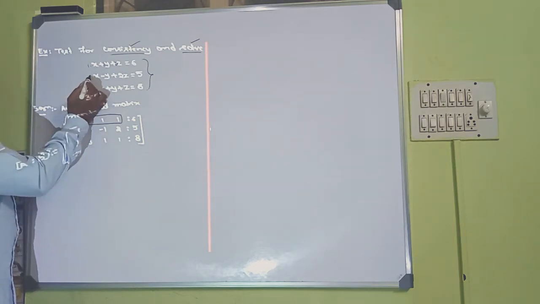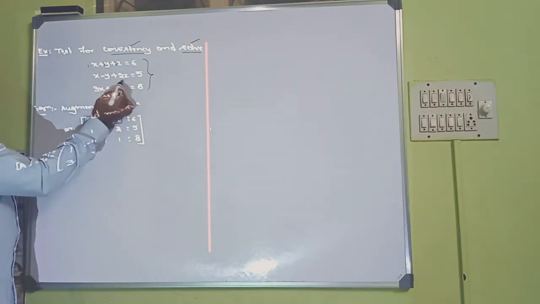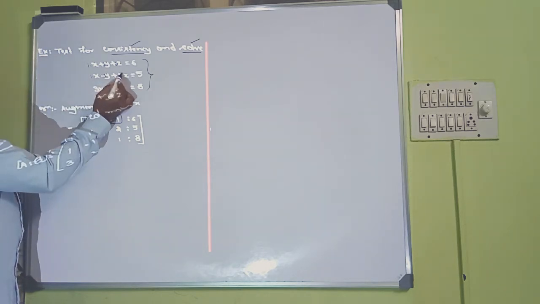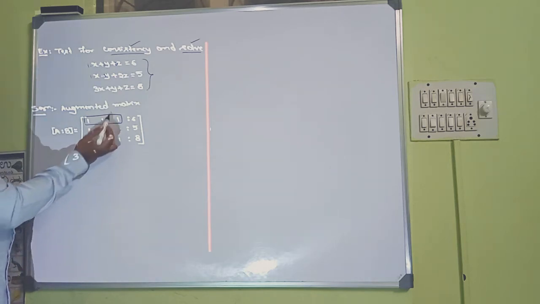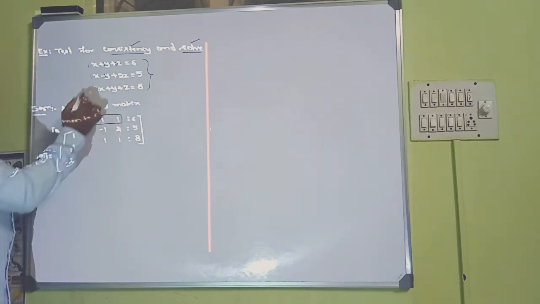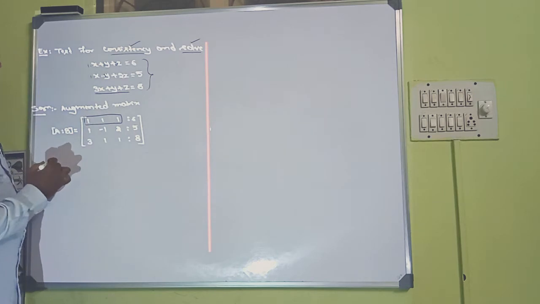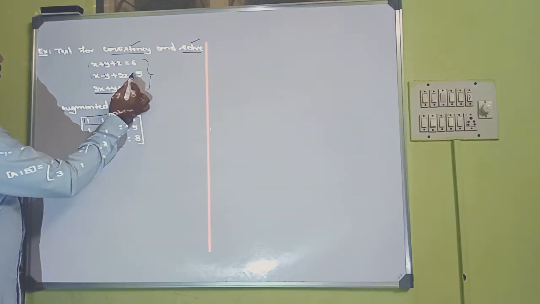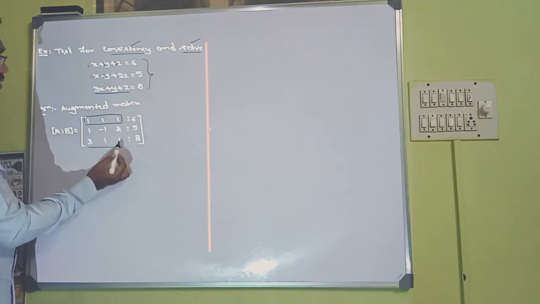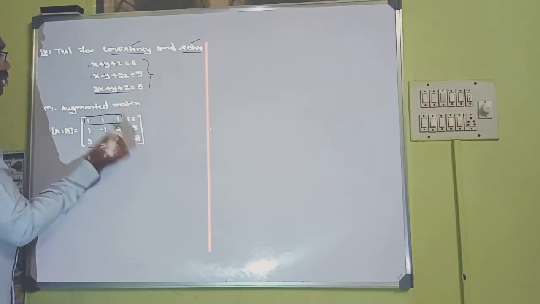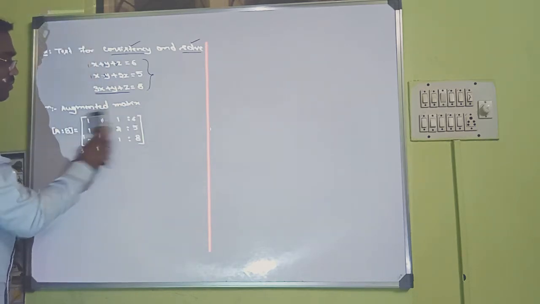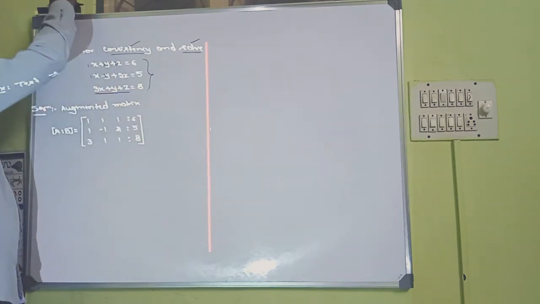Then collect the coefficients of the second equation: 1, minus 1 and plus 2. So we write 1, minus 1, 2. Take the coefficients of the third equation here, and the constants here. So this is our augmented matrix.